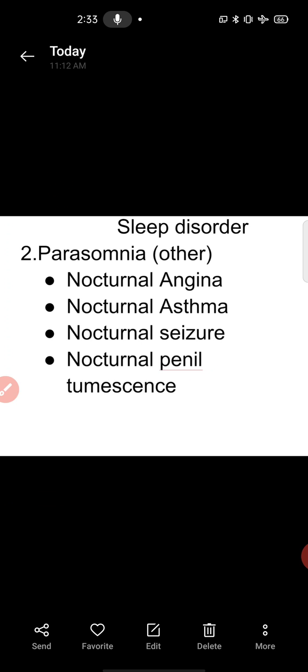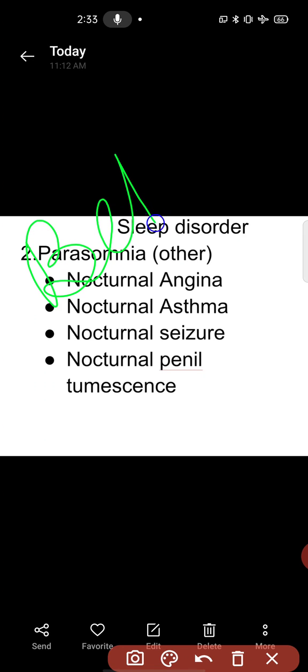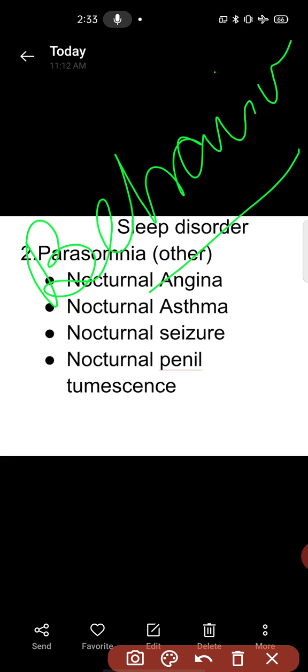Sleep disorder can be managed by behavioral therapy, or by anti-anxiety drugs, anti-depression drugs. We can use another therapy for parasomnia. We can use some type of therapy that is called hypnotism.